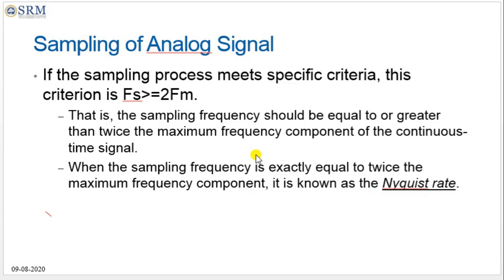Sampling is the process of converting the analog signal to a discrete signal. An analog signal is a continuous time signal, continuous in both time and amplitude. A discrete signal is discrete in time, with amplitude continuous.